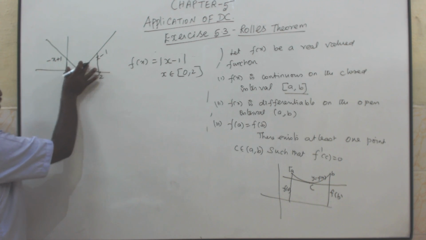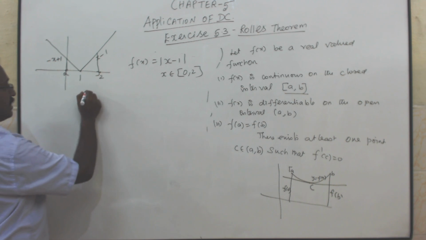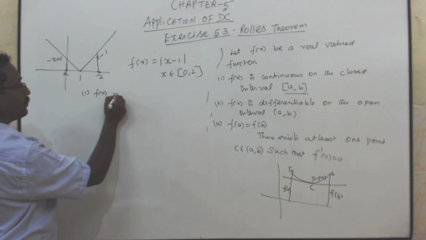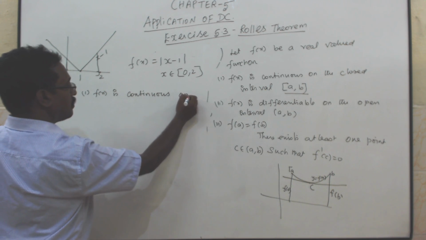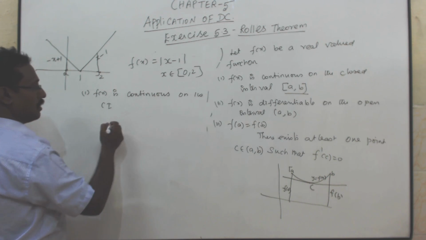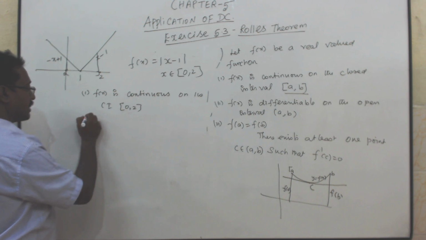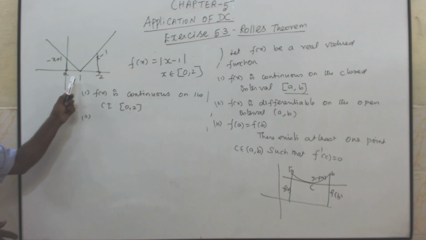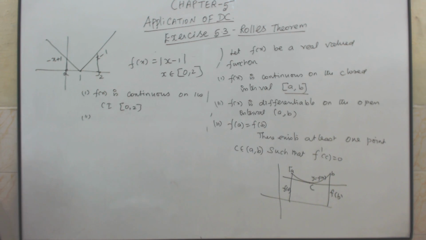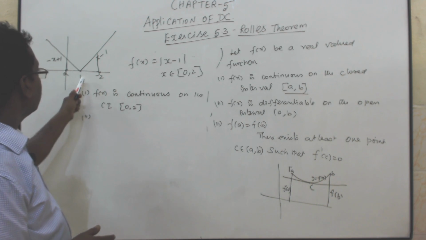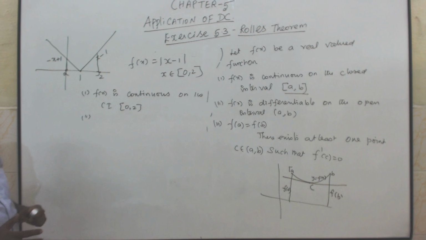From 0 to 2, there is no discontinuity. So, the first condition is satisfied: f of x is continuous on the closed interval 0 comma 2. But the second one, on the right hand side of 1, R f dash is plus 1. On the left, L f dash is minus 1, when we differentiate this. R f dash of 1 is not equal to L f dash of 1.